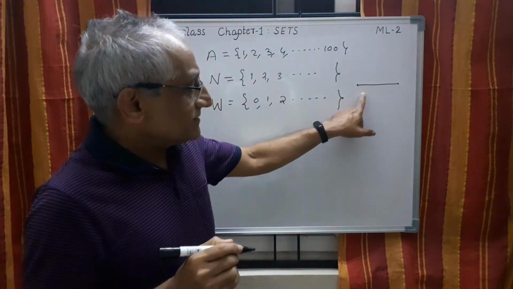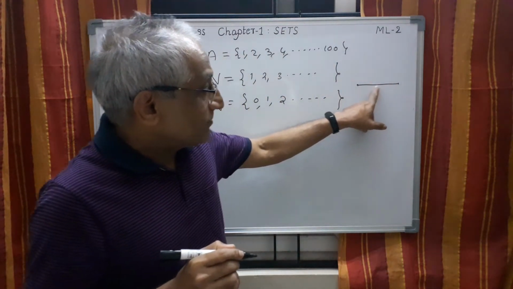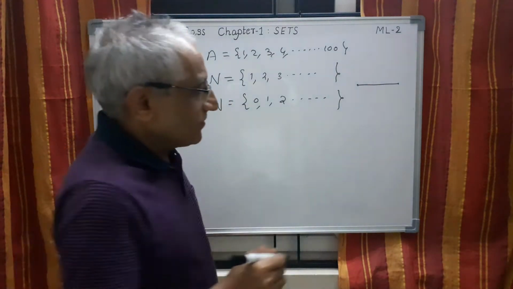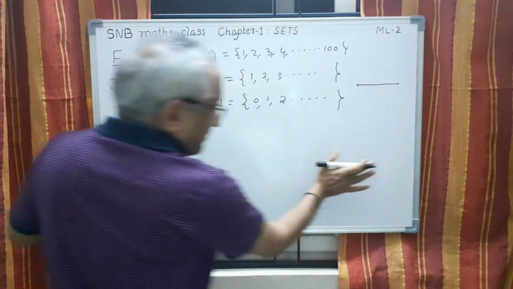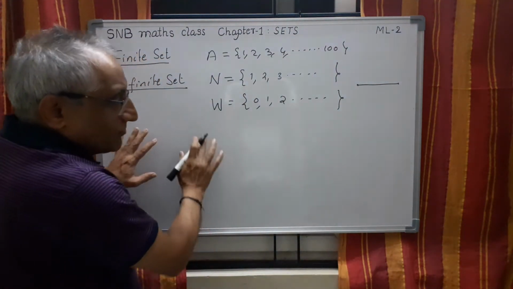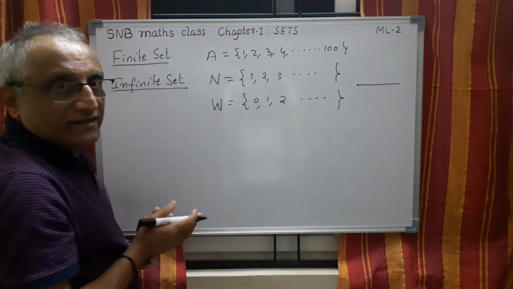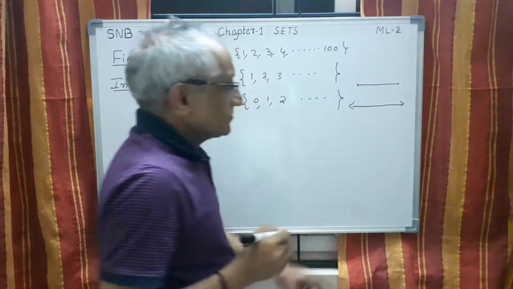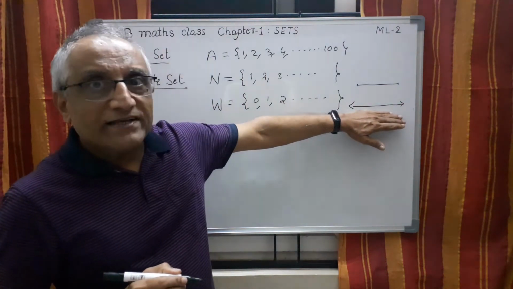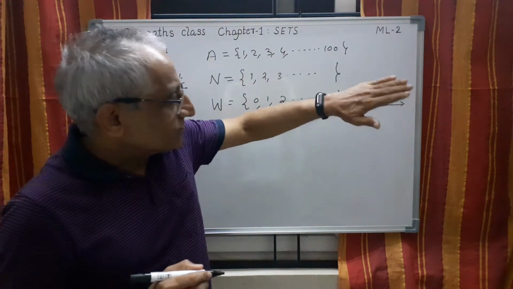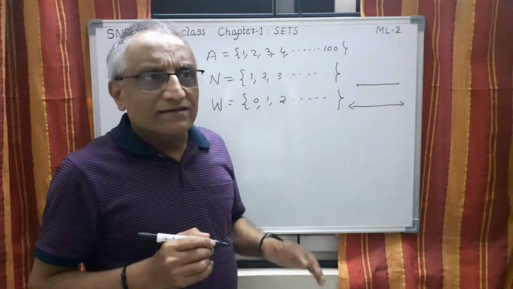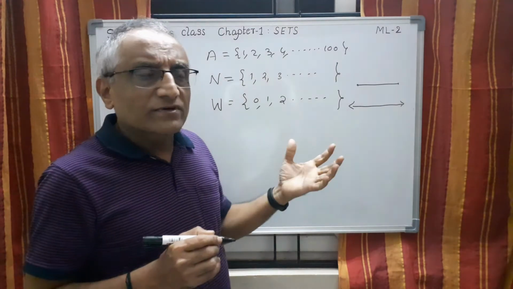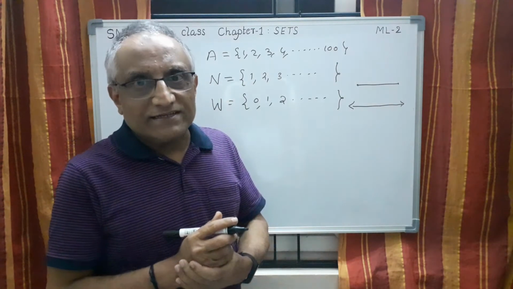This set contains infinitely many points here. The set of points on a line segment is infinite. Or if you take this board, the set of points on the board is infinite. And if you take the number line, this number line contains infinitely many points. So this is once again infinite. Like this, from geometry, from algebra, from arithmetic, we can give a lot of examples for infinite sets.